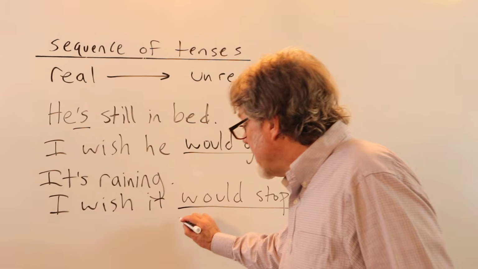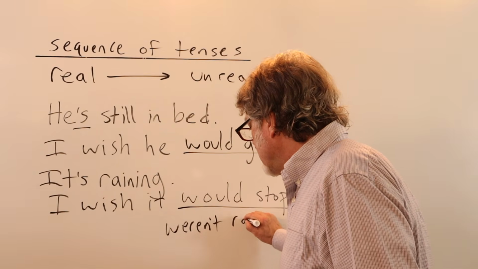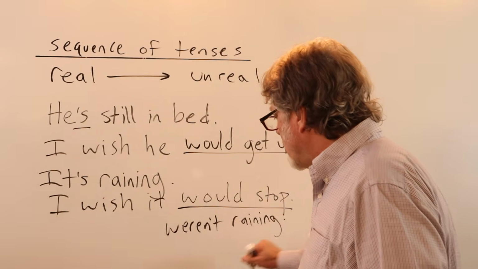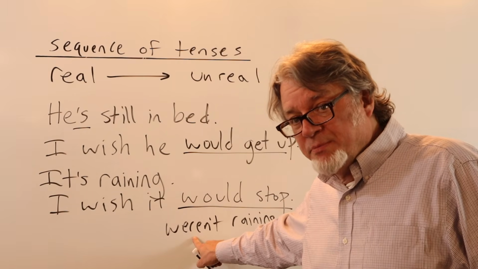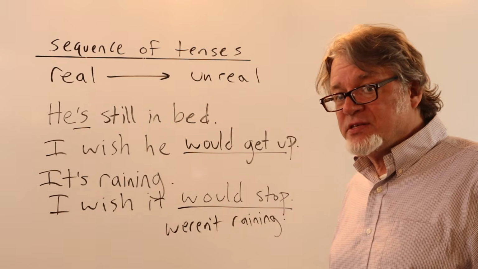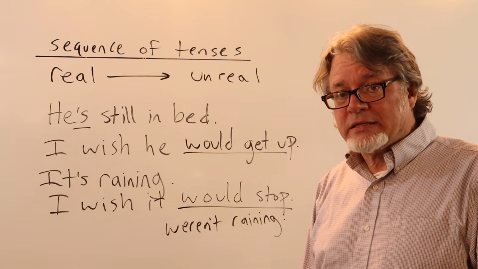Or you could say, I wish it weren't raining, which sounds unusual because it then is used with weren't. But you might remember that with conditional sentences, the verb be behaves in a way that's unexpected.